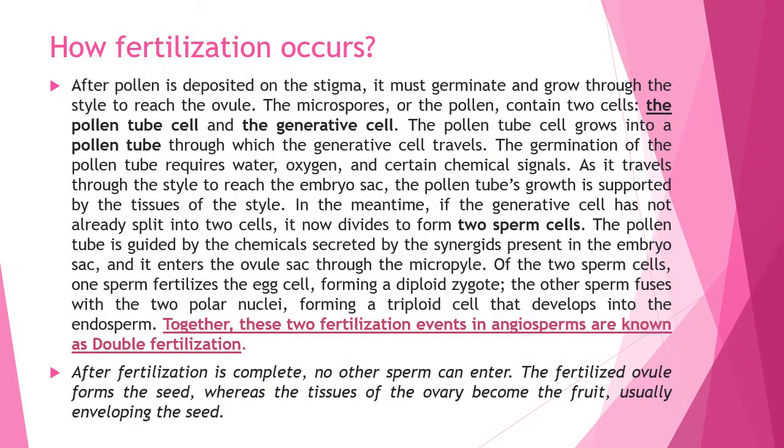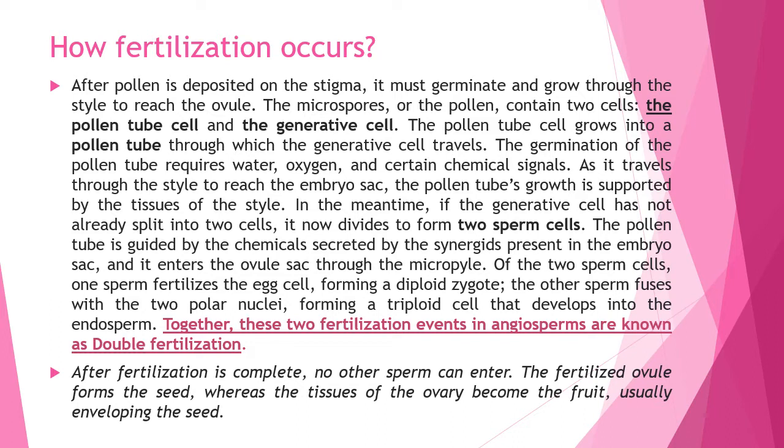Now we learn about how fertilization occurs. After pollen is deposited on the stigma, it must germinate and grow through the style to reach the ovule. The microspore or the pollen contains two cells, the pollen tube cell and the generative cell. The pollen tube cell grows into a pollen tube through which the generative cell travels. The germination of the pollen tube requires water, oxygen and certain chemical signals.